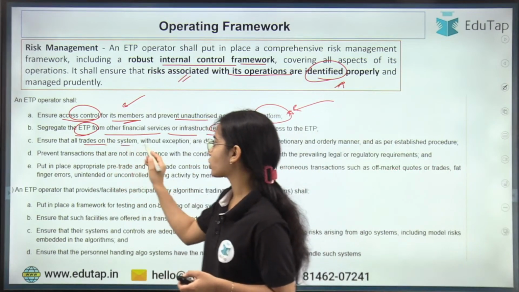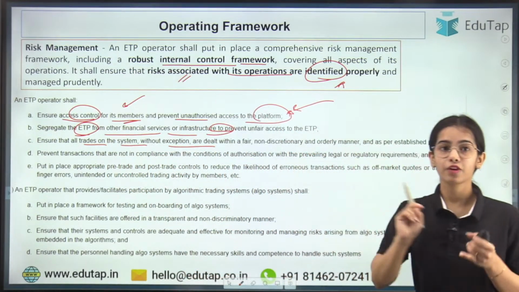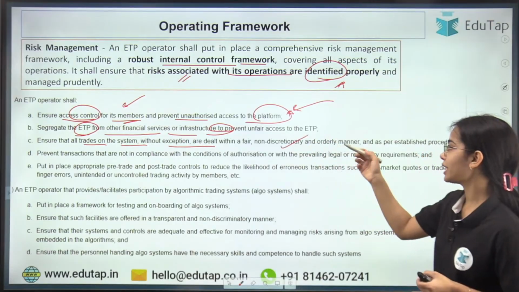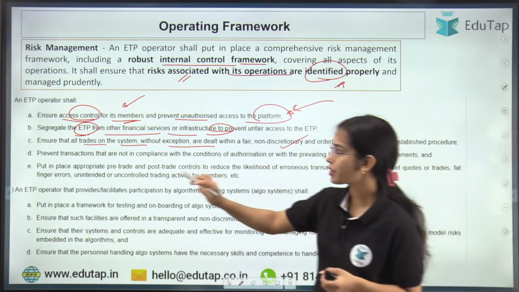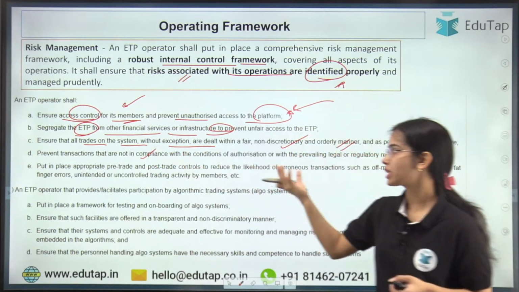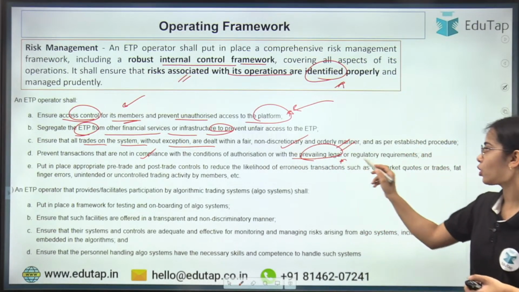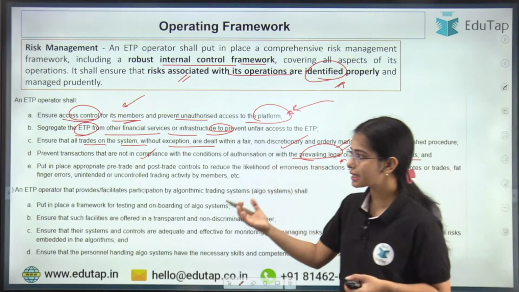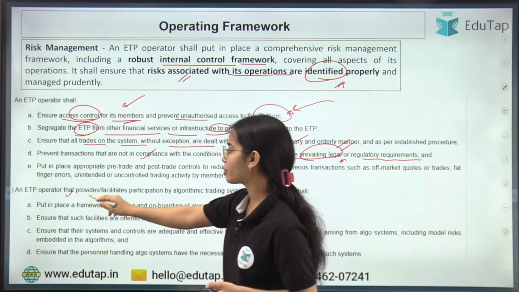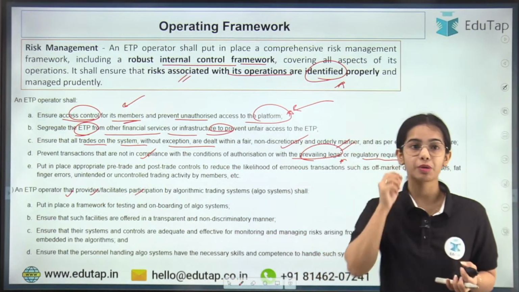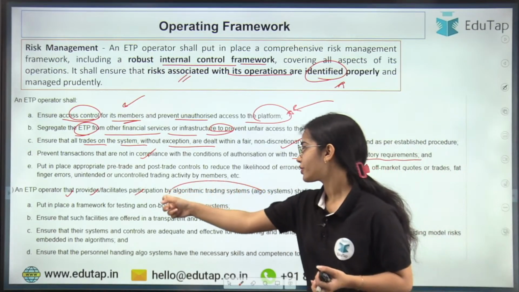Ensure that all trades on the system, without exception, are dealt with in a fair, non-discretionary and orderly manner. Prevent transactions that are not in compliance with the conditions of authorization or with the prevailing legal or regulatory requirements and such. Next is that the ETP operator facilitates the participation of algorithm trading systems.